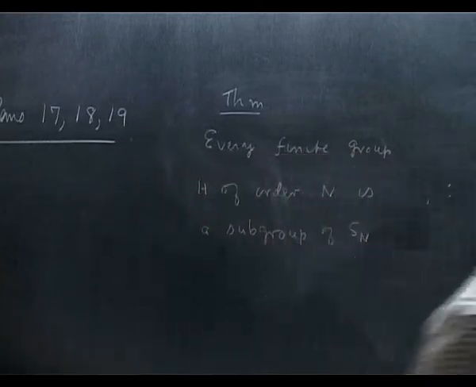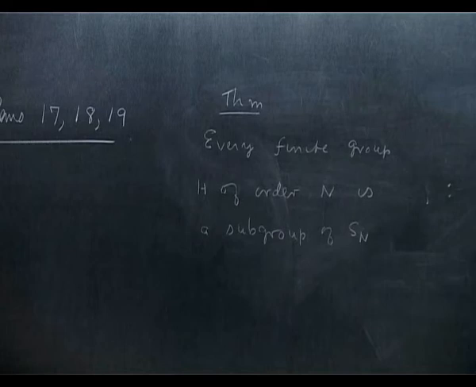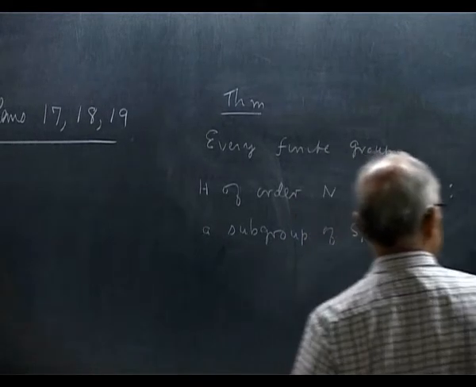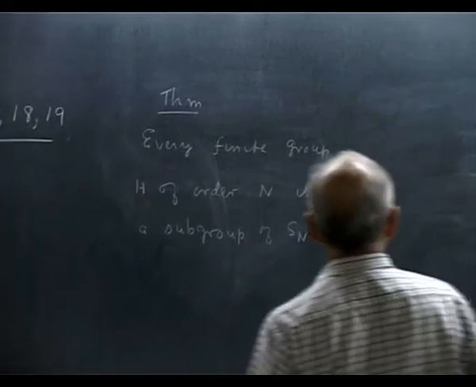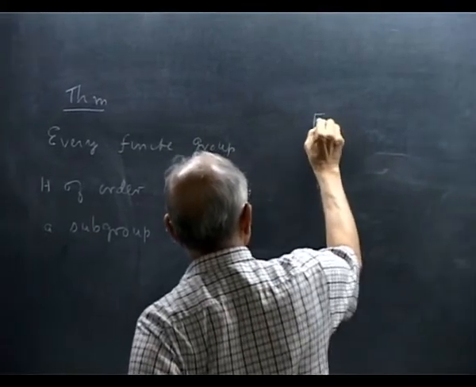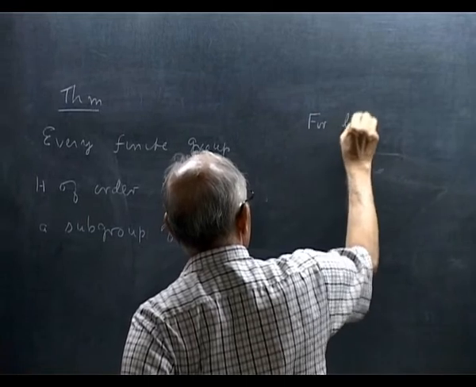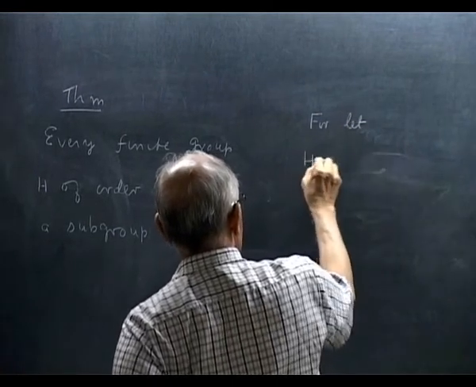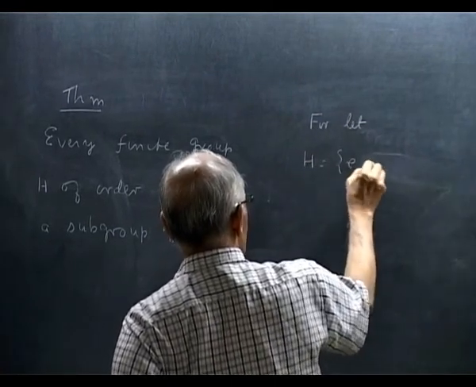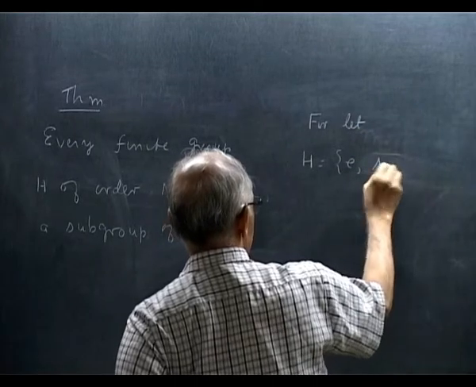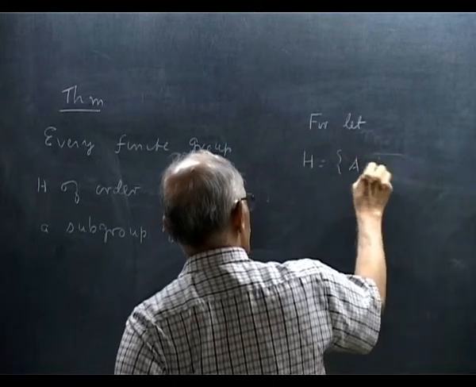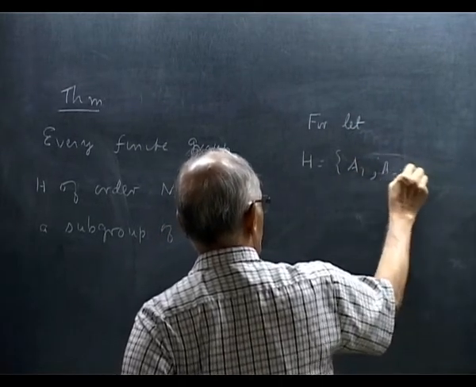Basically, the group acts as permutations of the elements of H. So, what do you do? Well, let H consist of elements e, say A1, A2 up to AN.